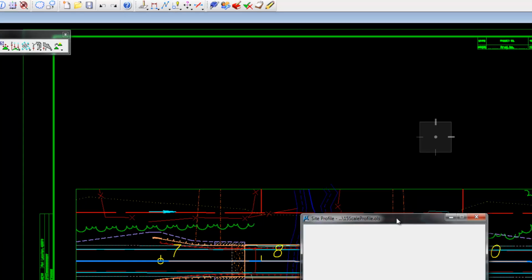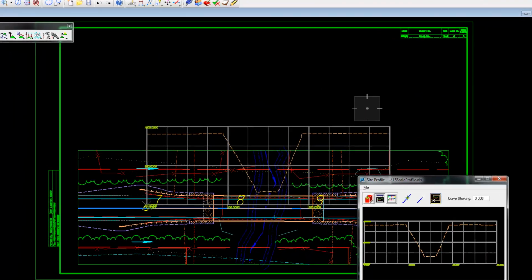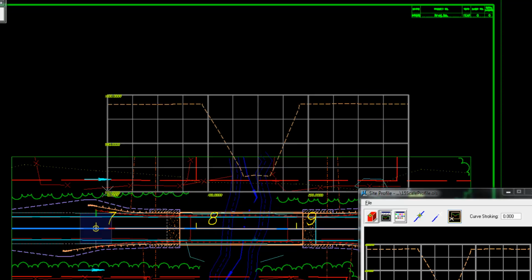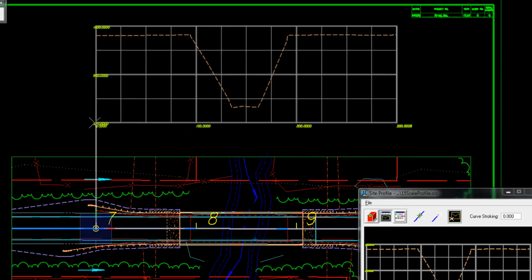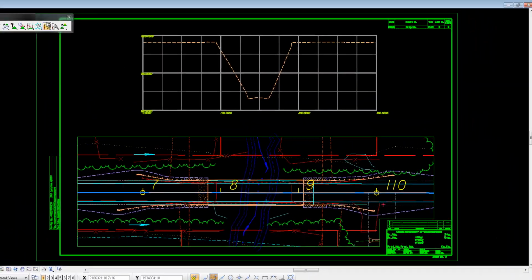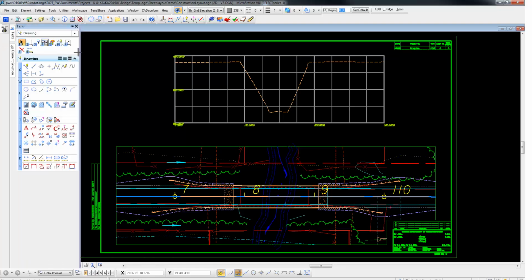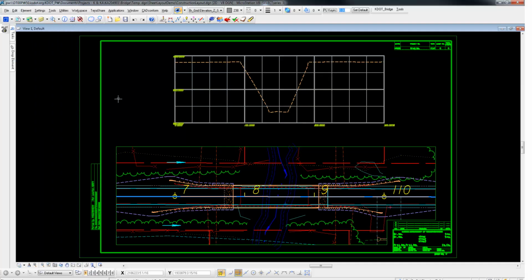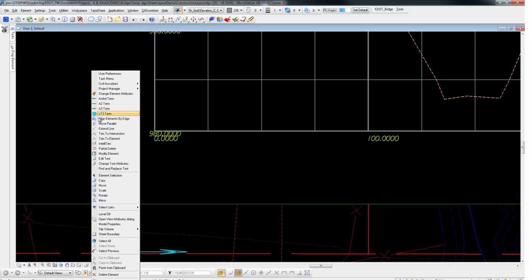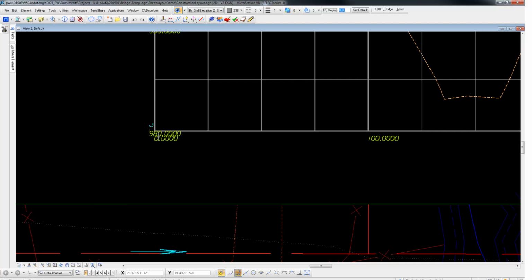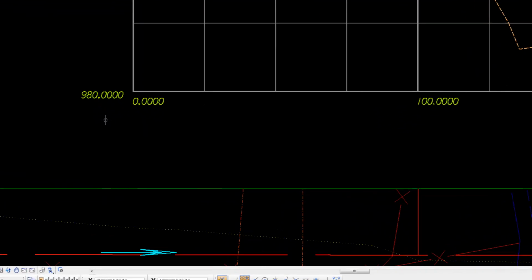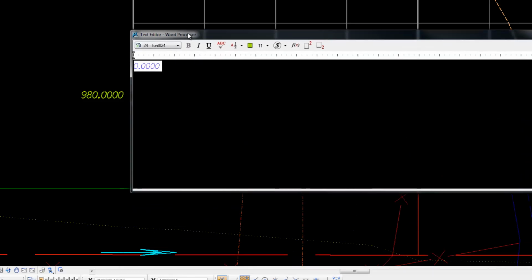Now we can go place this profile. We know the beginning station should be that solid station that we picked to begin. Now we have the complex shape that this is, so drop it. We'll move the text out and start cleaning up the labeling. Start typing in my stations.